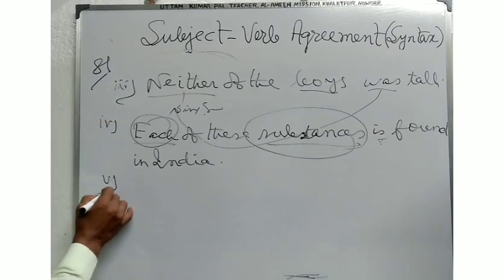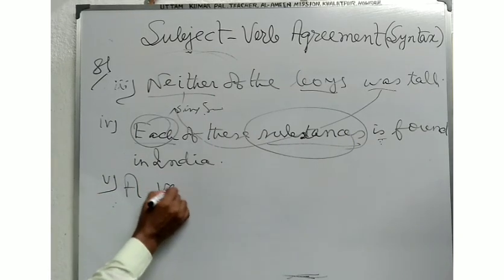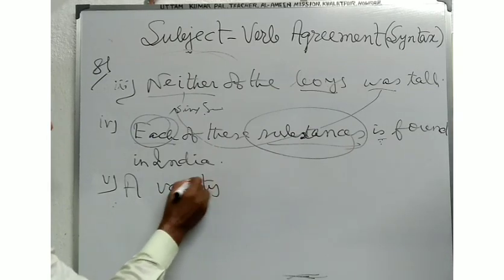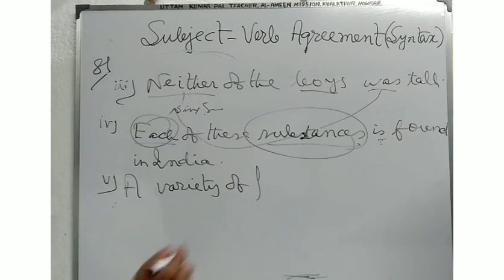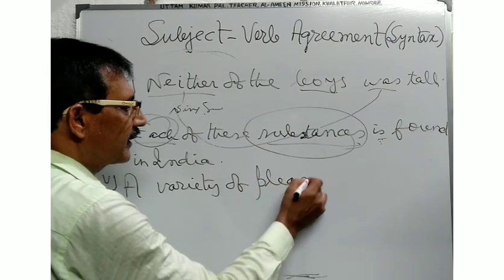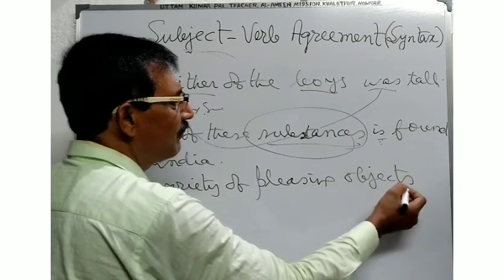Now in another example, suppose, a variety of pleasing objects.